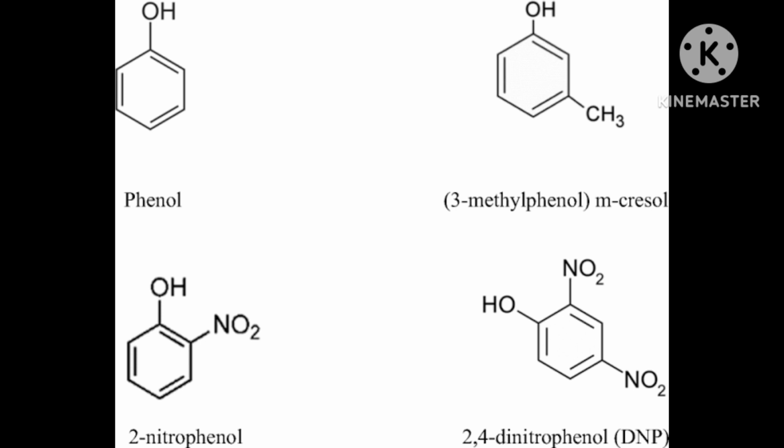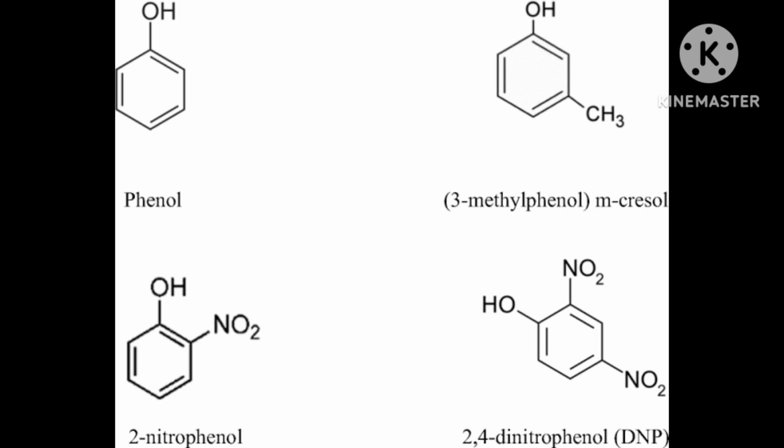CH2=CHOH. Then this is the example of vinylic alcohol. Vinylic alcohol, CH2 double bond CH, and only with this carbon an OH group is attached. Correct?